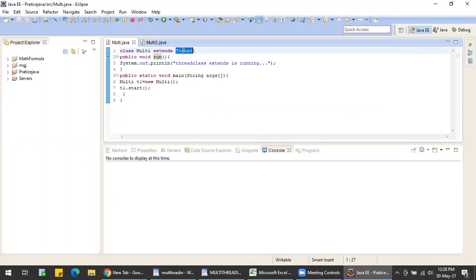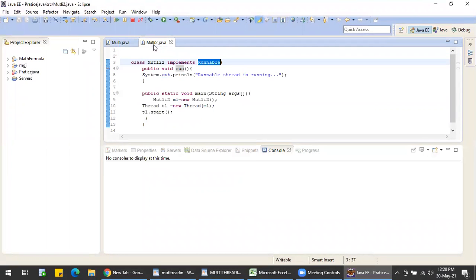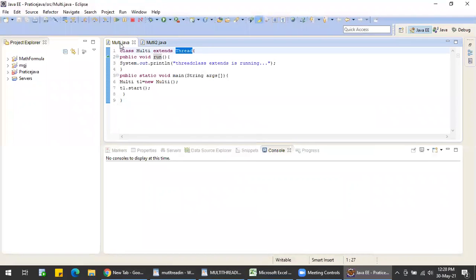We can create the thread in two ways: by extending the Thread class and by implementing the Runnable interface. The Thread class, which I'm highlighting here, provides constructors and methods to create a thread and to perform operations on a thread.